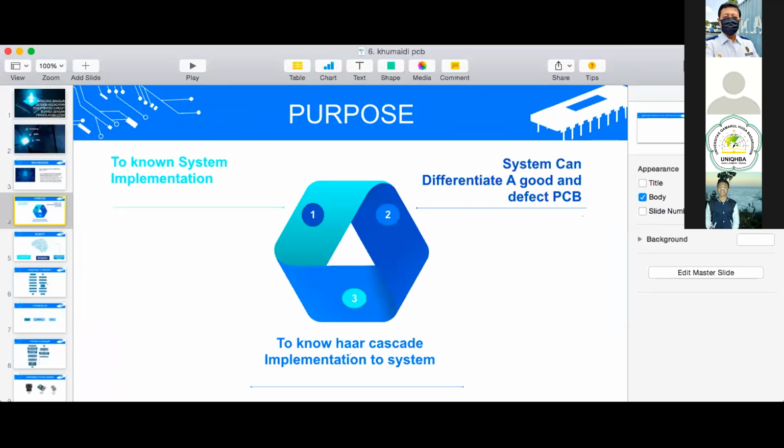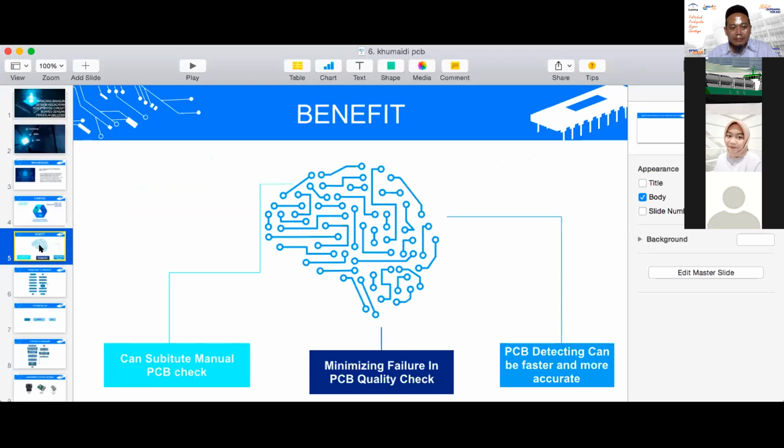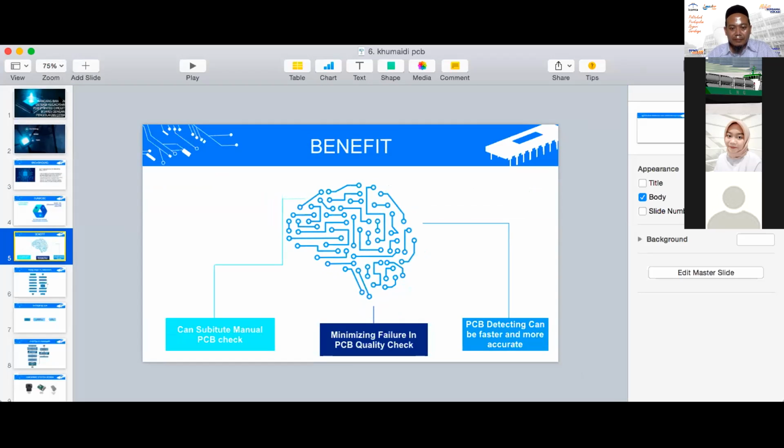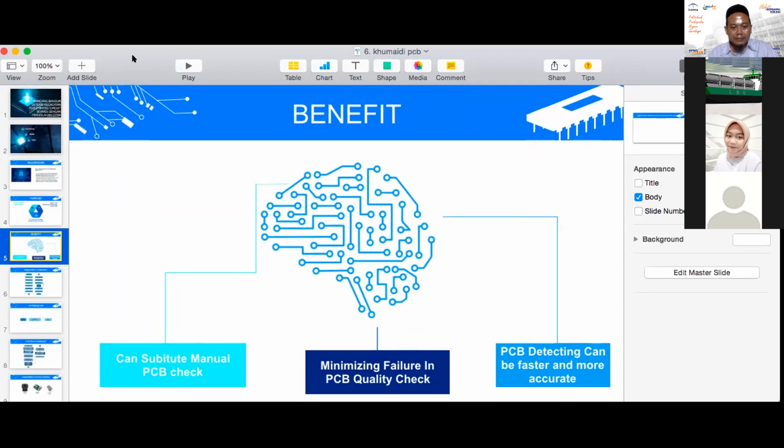And then the purpose of this research: first, to know the system implementation. Second, the system can differentiate a good and a defective PCB. Third, to know the Haar cascade implementation in the system. The benefits of this research: first, it can substitute manual PCB checking. Second, it can minimize failure in PCB quality checks. Third, PCB detection can be faster and more accurate.